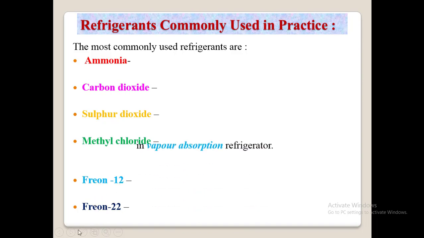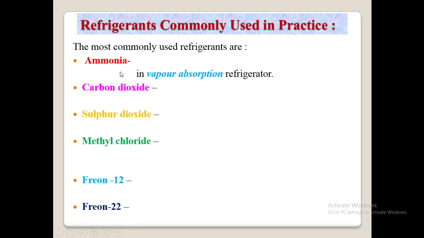Ammonia is used in vapor absorption refrigerators. In the first part, when I was discussing the syllabus under refrigeration, I told you there are two types of refrigeration system: one is the vapor compression refrigeration system, another is the vapor absorption refrigeration system. So ammonia is a refrigerant used in vapor absorption refrigerators.